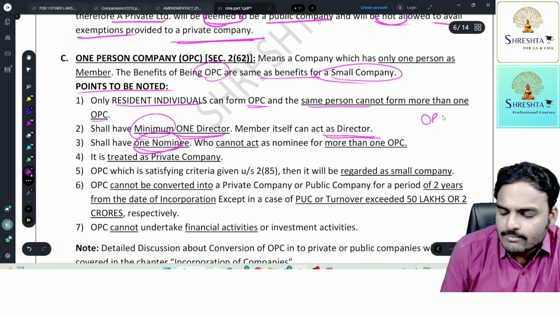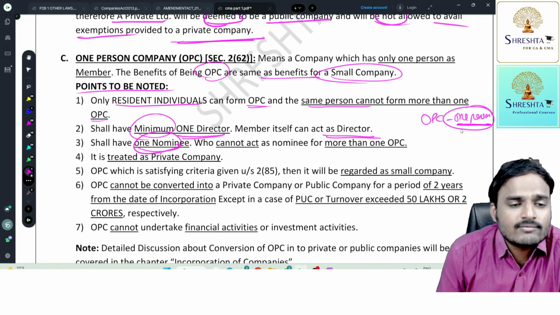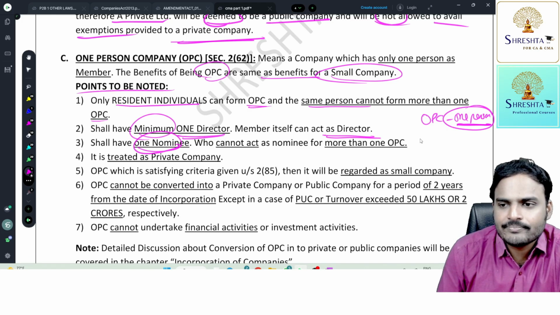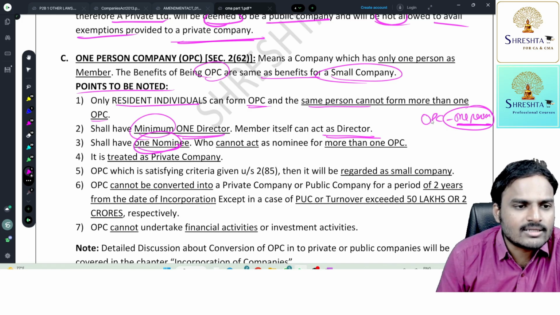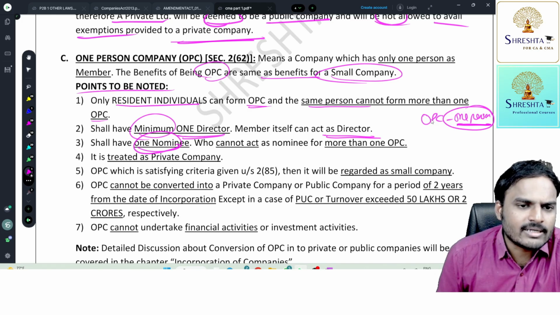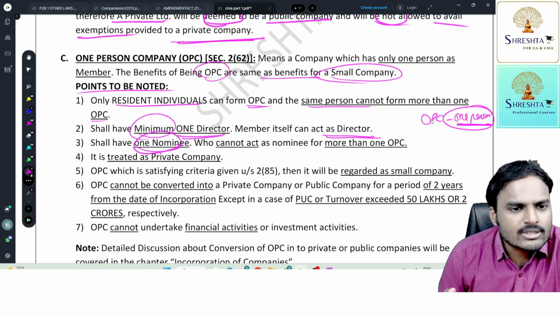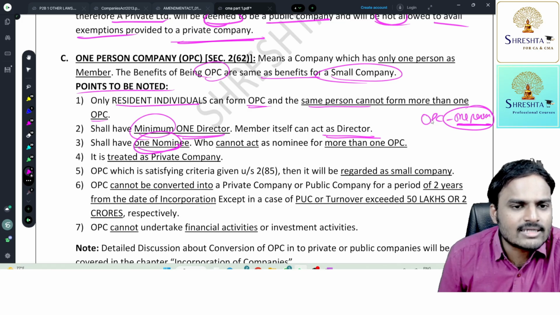Since it is a one person company, only one person is a member of the company. If anything happens to this person, then who will be the owner of the company? Who will be the member of the company? Because if two or more persons are there, and anything happens to a few of them, the rest will take care of the activities of the company. What about only a single person? If anything happens to that person, then who is going to run the company?